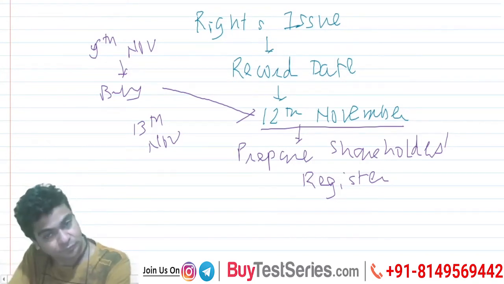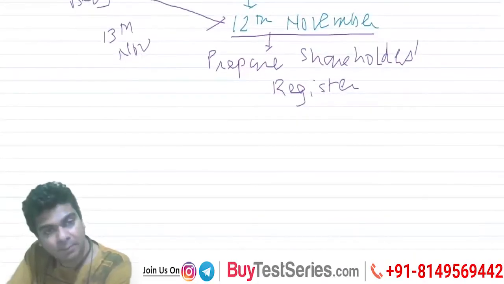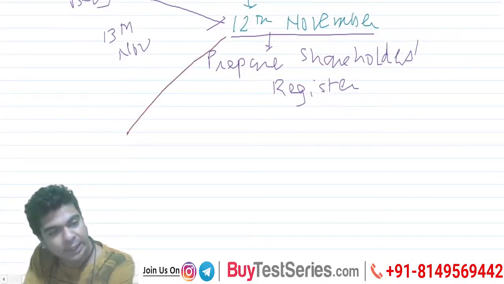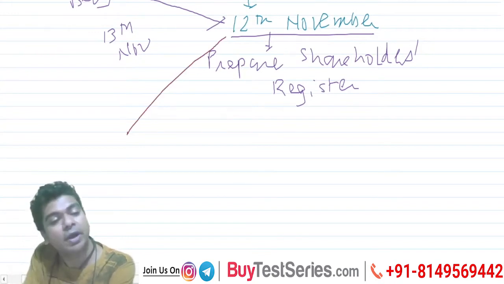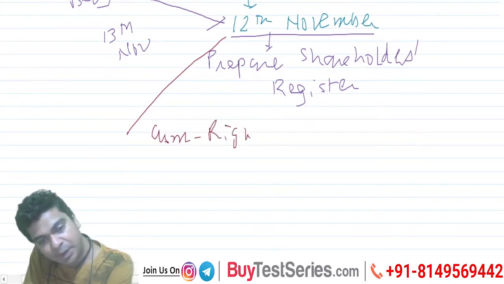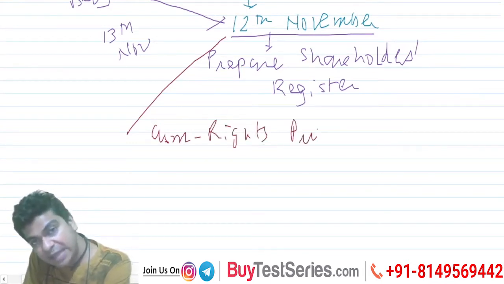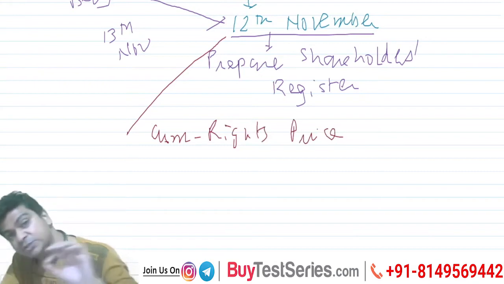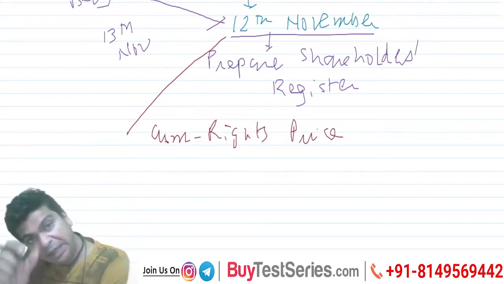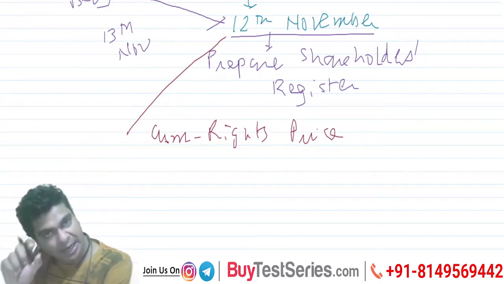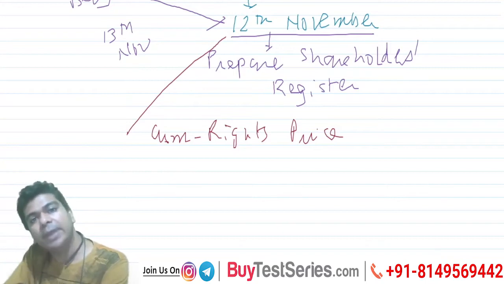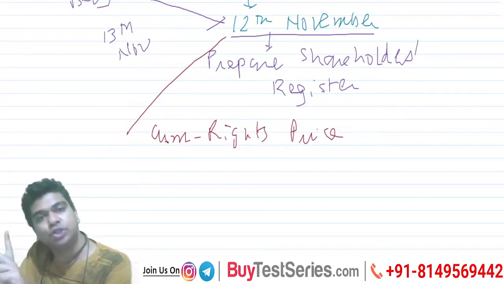One more thing. Up to 12th November, up to the record date, the share price on the stock exchange will be known as the cum rights price. Cum rights price means it is a share price including the right. If you are buying the share on a cum rights basis, it means you buy the share and you will be eligible for the rights issue.